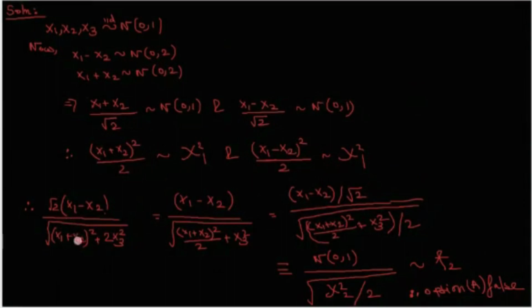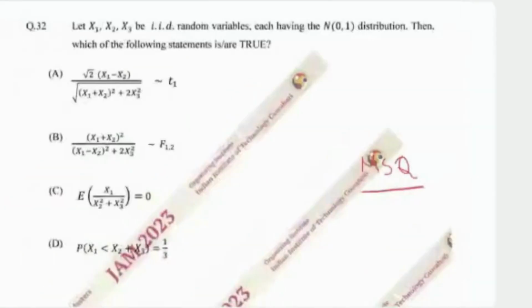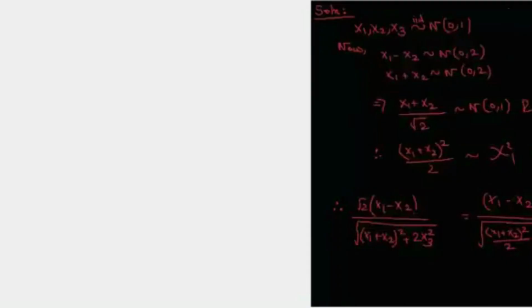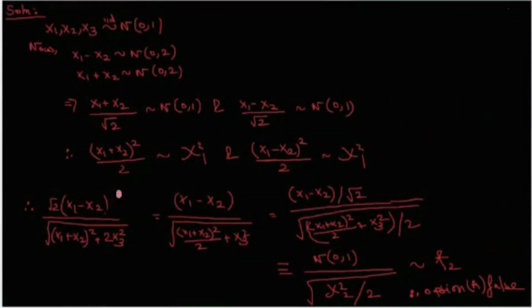Now, what is our option A? Option A tells us that this expression follows t distribution with 1 degree of freedom. So let us check it. Root 2 (X1 minus X2) by root over of (X1 plus X2) whole square plus 2 X3 square. This thing can be written as (X1 minus X2) by root over of ((X1 plus X2) whole square by 2 plus X3 square), just bringing the 2 in the denominator. Again, dividing the numerator and denominator by root 2, we get (X1 minus X2) by root 2, and root over of ((X1 plus X2) whole square by 2 plus X3 square) by root 2.